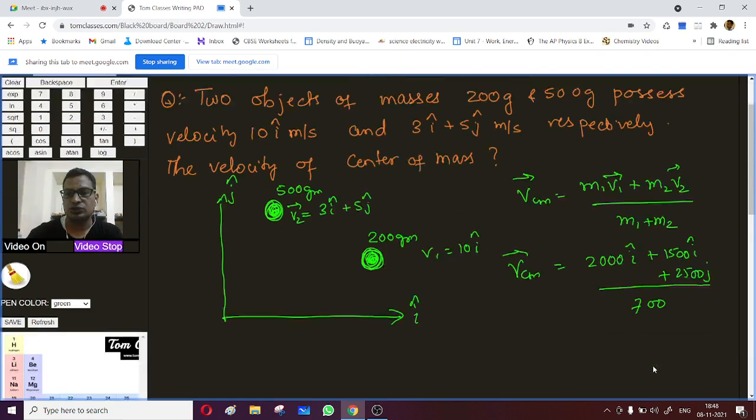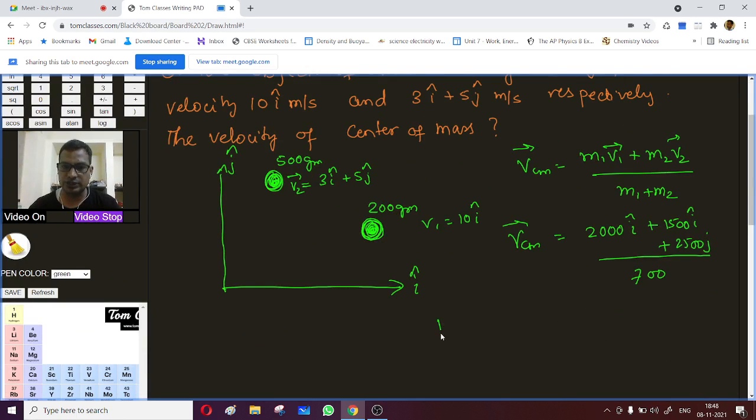So this is 3500 by 700 i, which is 5i, plus 25 by 7 j. That is the velocity of the center of mass.